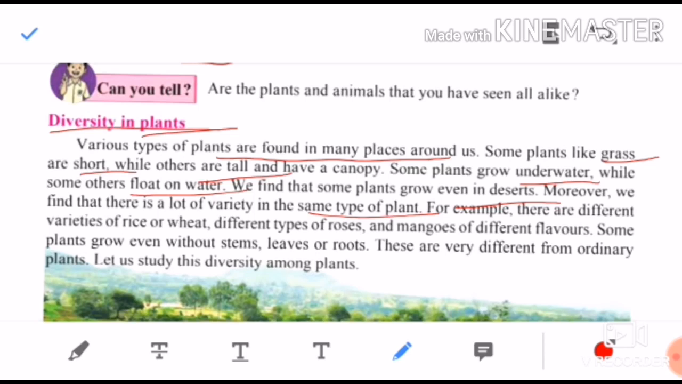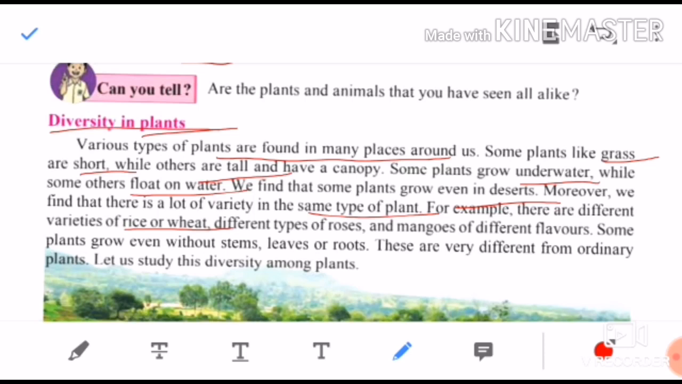For example, there are different varieties of rice or wheat. Children, in the market different brands of rice are available. Some like to eat only basmati rice, yes or no? Some like to eat only Punjab basmati. Then many varieties of rice brands are available. Rice is only one plant, but its names are different in the market, yes or no?